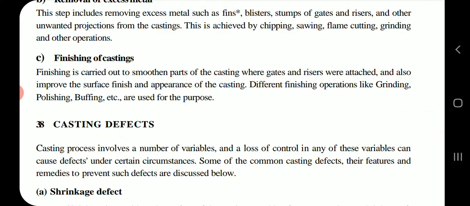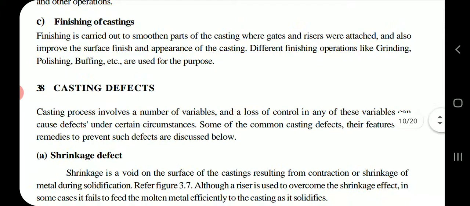Finishing of castings. Finishing is carried out to smoothen parts of the casting where gates and risers were attached, and also improve the surface finish and appearance of the casting. Different finishing operations like grinding, polishing, buffing, etc. are used for the purpose.